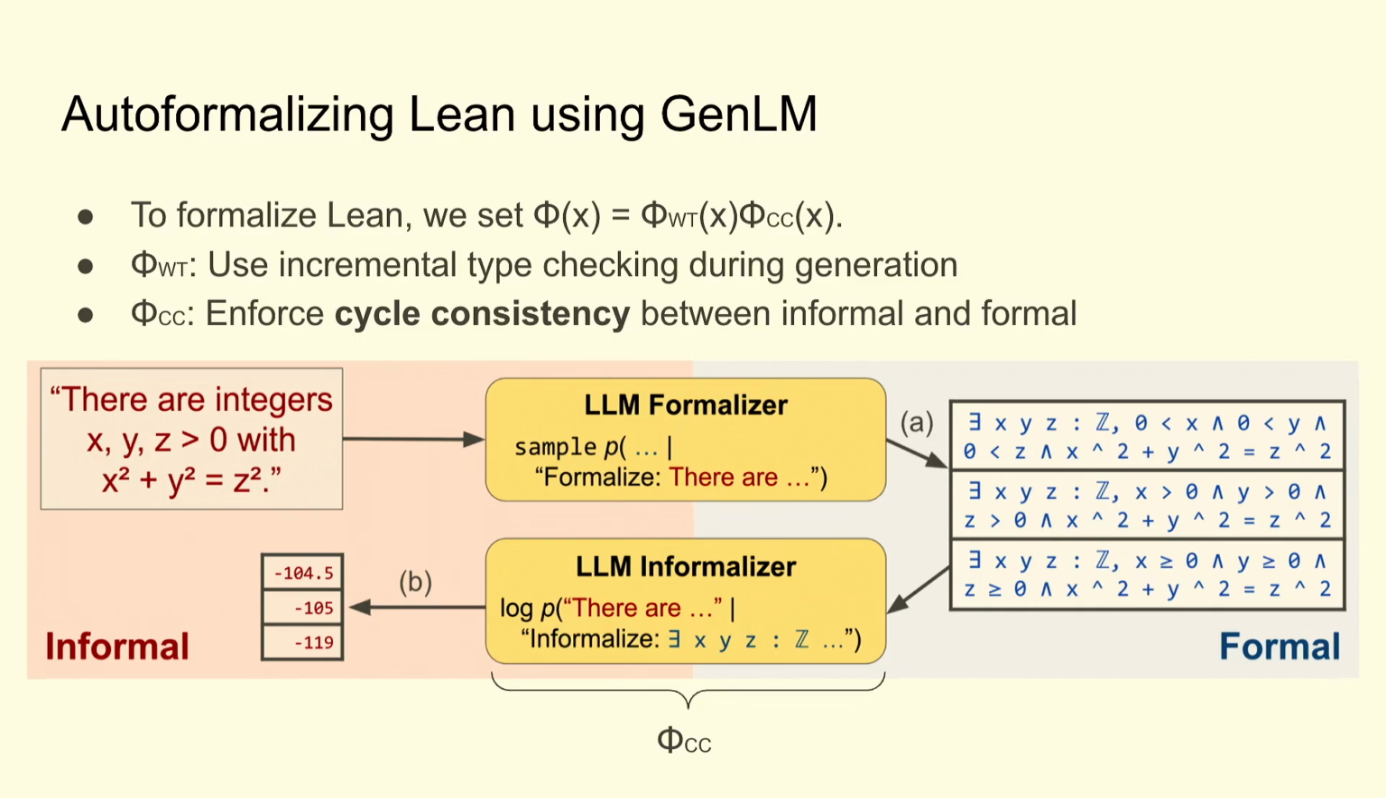The way that we're going to encode this as a potential is in the following way. We're going to start with an informal statement. We're going to make a couple formalization attempts. And then for each formalization attempt, we create a new prompt to an LLM that requests that it informalize the formal statement. Phi CC is then going to be assigned the probability of the original informal statement under this informalization prompt.